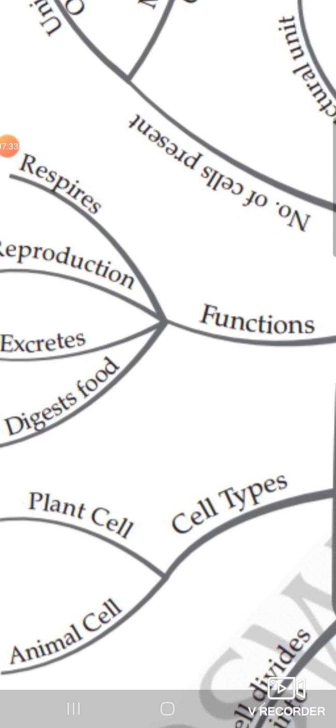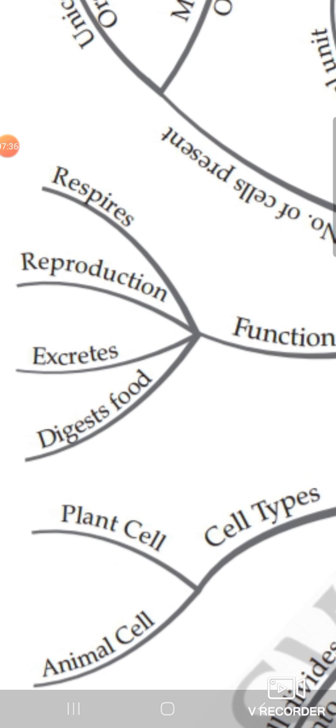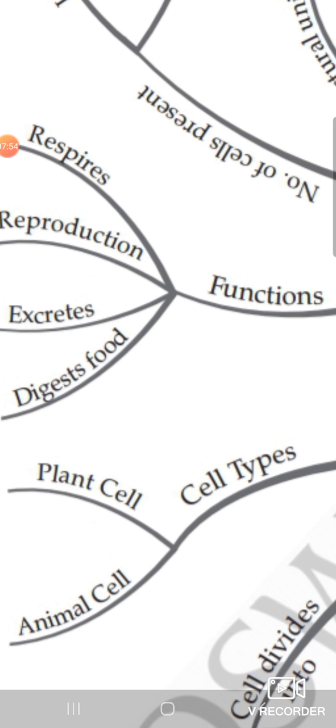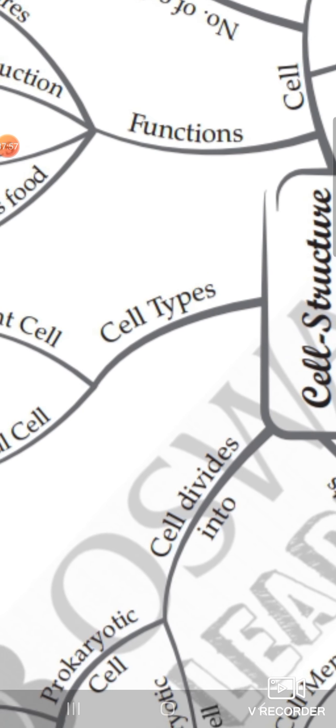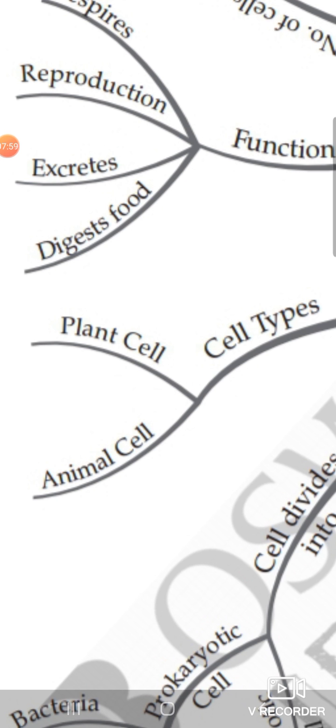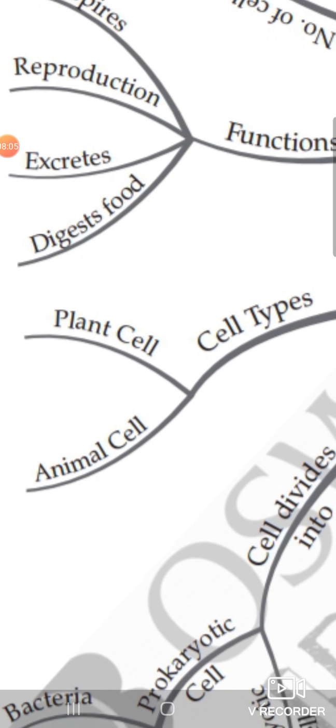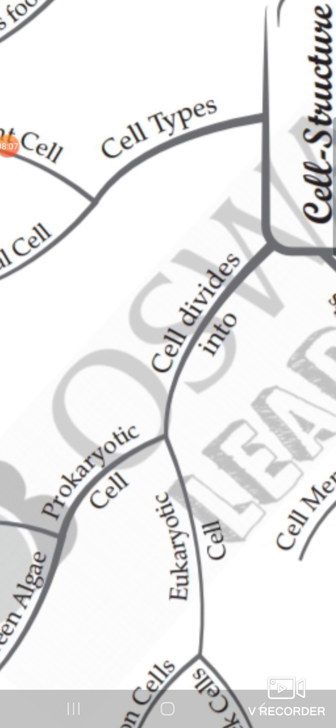Okay, and dear students, you should also remember that in unicellular organisms, all these biochemical activities are done by a single cell only, whereas in multicellular organisms, a particular work is divided among groups of cells, and those particular groups of cells are called tissues. Okay, moving further, cell types: how many types of cells are there? Basically, cells are divided into prokaryotic and eukaryotic.